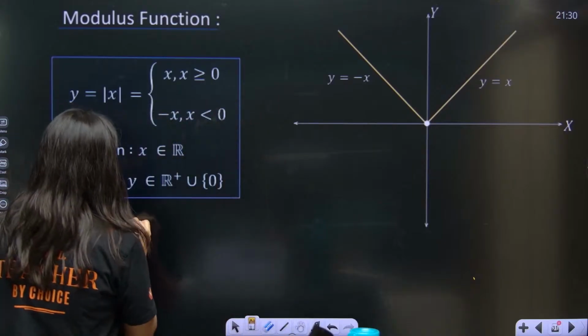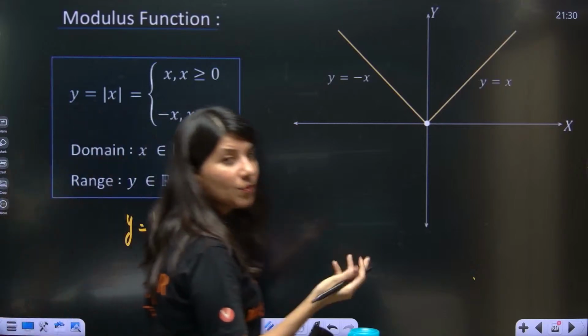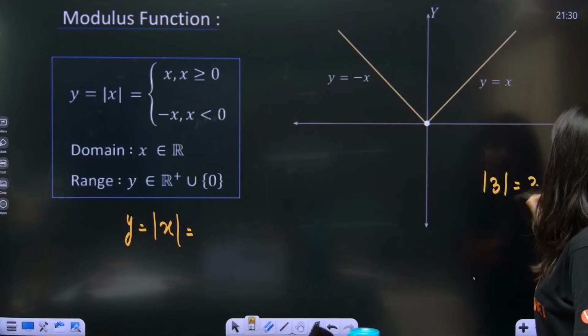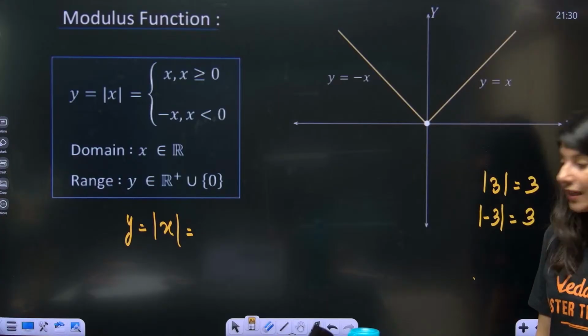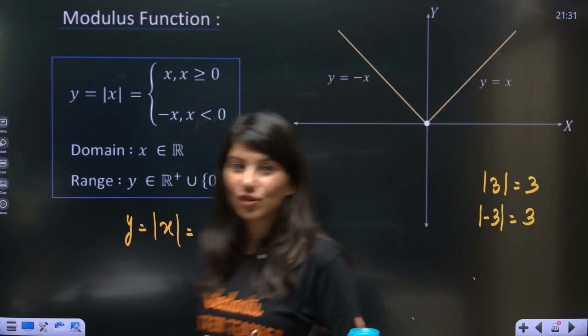So y is equal to mod x is a modulus function. Remember, mod is absolute value. So just tell me, mod of 3 is 3. But mod of minus 3 will be what? That is also 3. Now understand how we shall explain or define this function algebraically.